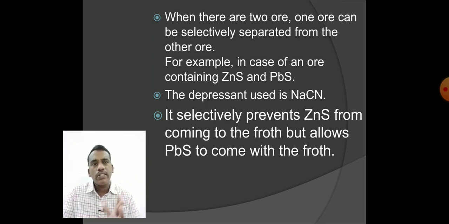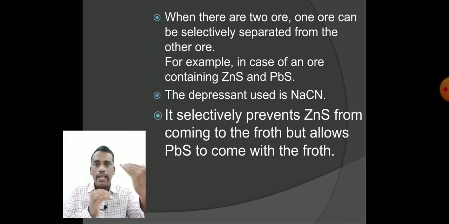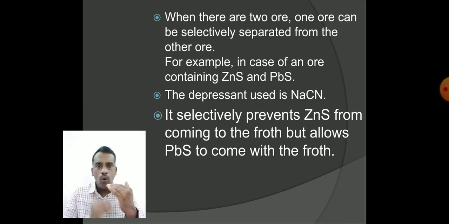This sodium cyanide makes one of the sulfide ores enter the froth and the other sulfide ore go to the bottom. Its target is to make the unnecessary sulfide ore settle at the bottom. Anyhow, the ores will be separated into the froth by the oils.